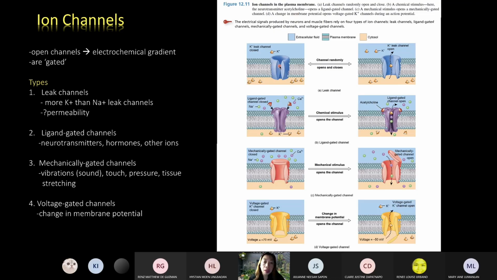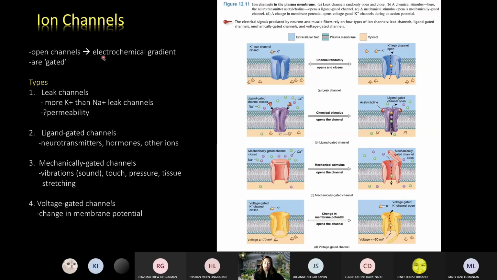When these ion channels are open, the substances move down their electrochemical gradient. When you say electrochemical gradient, gradient means there is a difference. So there is a difference in the concentration, chemical, and there is also a difference in the electrical charge. If you can recall your discussion on the transport processes, active processes, passive processes.